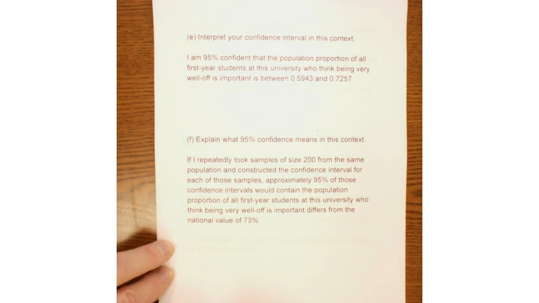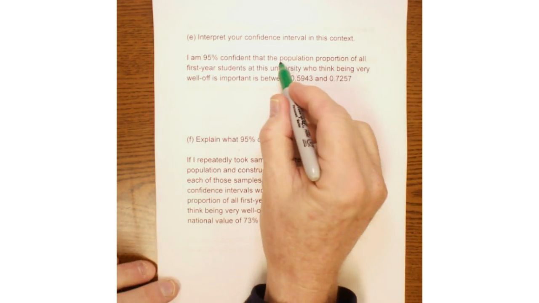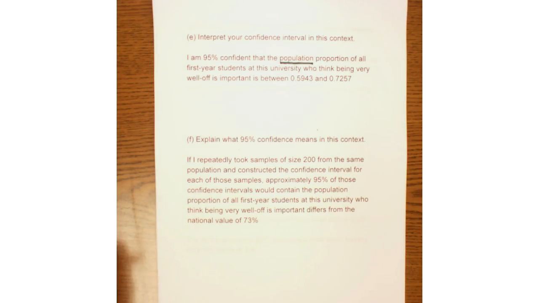Interpreting your confidence interval, I am 95% confident that the population, that's the key word I'm going to be looking for, that the population proportion of all first-year students at this university who think being very well off is important is between 0.5943 and 0.7257, and explain what 95% confidence means in context.